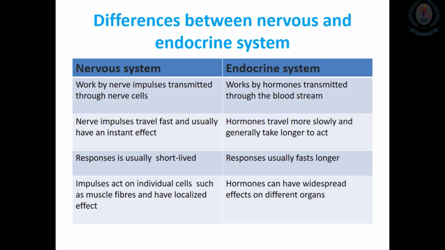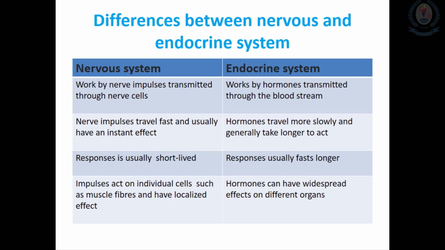Then we will look at the differences between the nervous and the endocrine system. Normally the nervous system works by nerve impulses which are transmitted through nerve cells. This transmission occurs due to chemicals called neurotransmitters at the synaptic gap. When we think about the endocrine system, it works under the control of hormones, which are transmitted through the bloodstream.